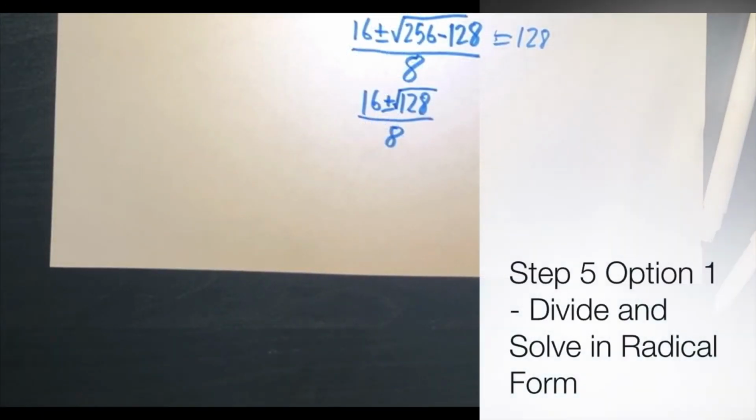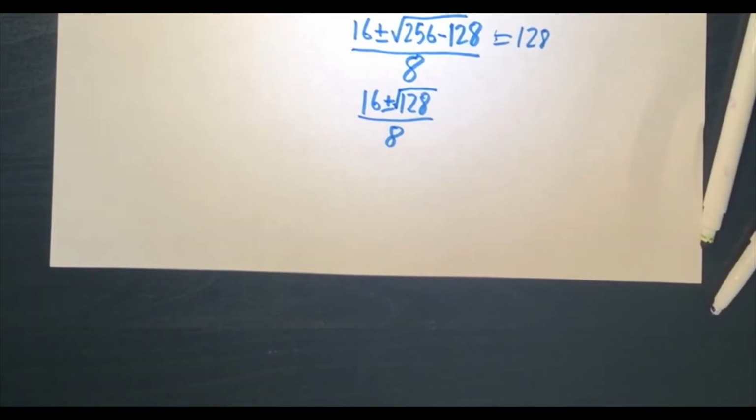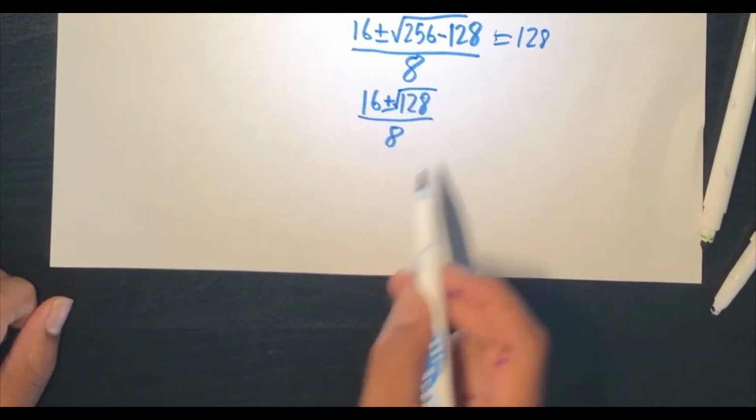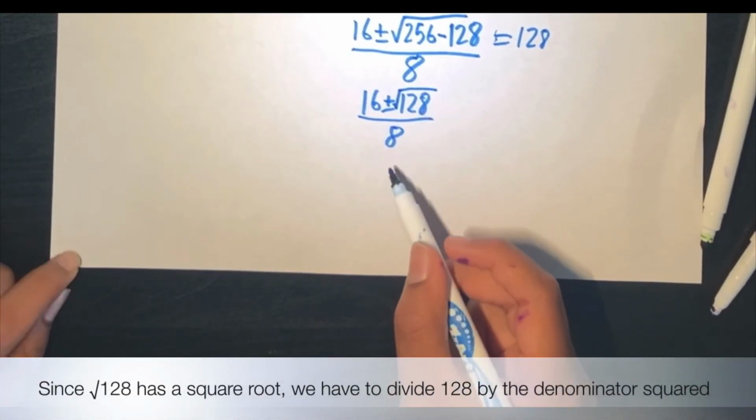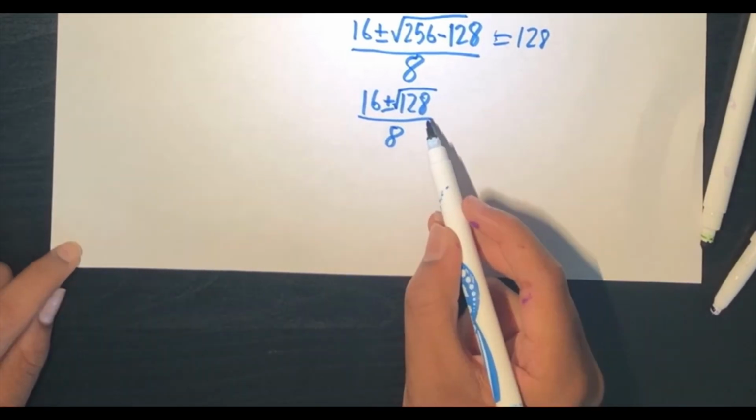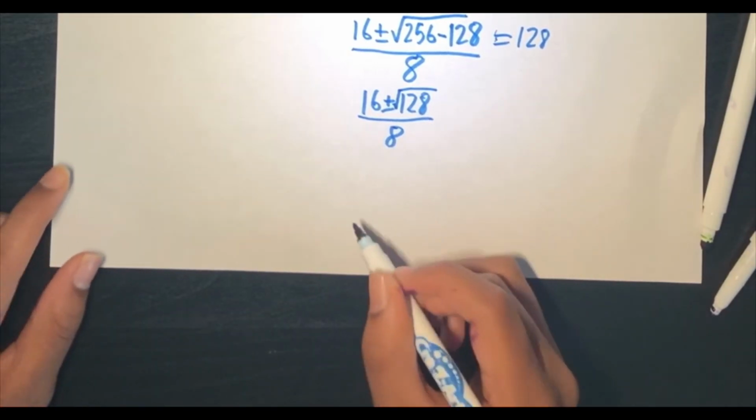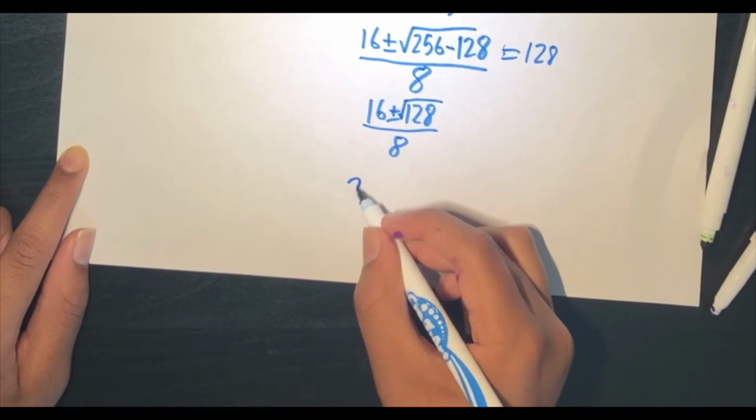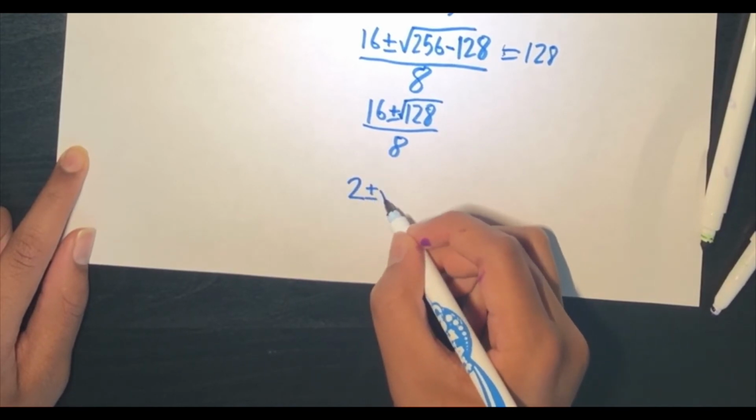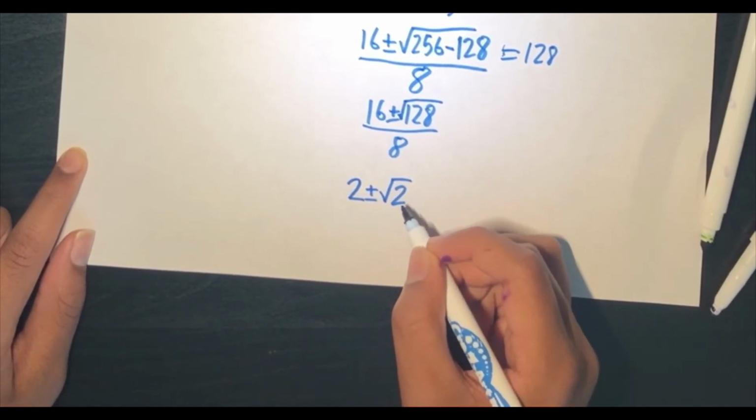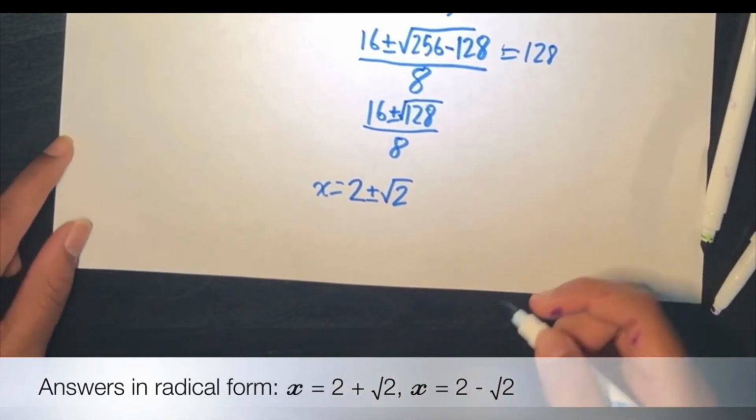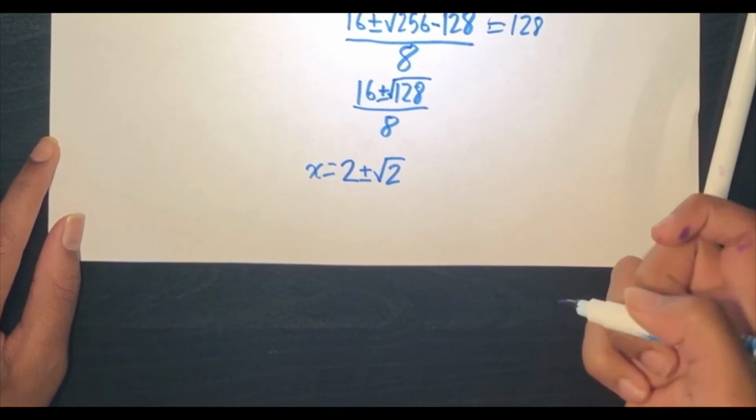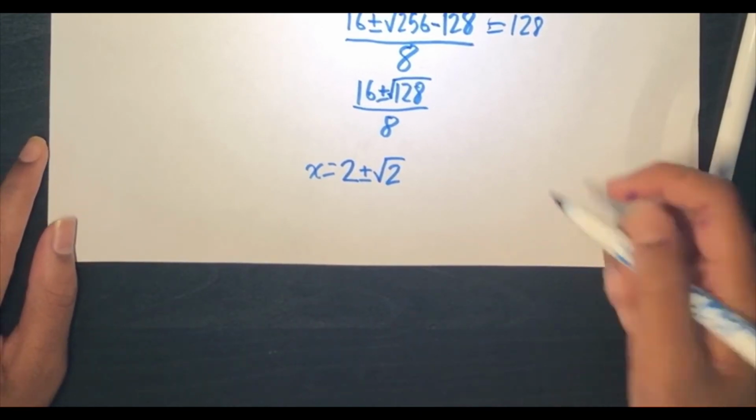Now there's two ways to do this. First, the radical way. Since this is a square root, you have to divide out perfect squares. So we divide 128 by 64, which is 8 squared. That will become 2 plus or minus the square root of 2. So the answers in radical form are 2 plus the square root of 2 and 2 minus the square root of 2.